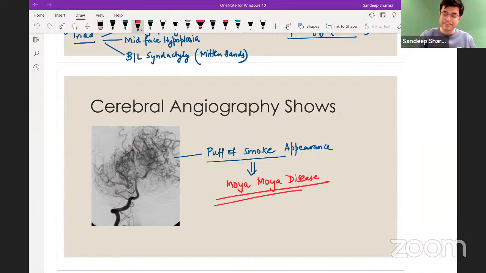Right? And Moya-Moya disease in children is a bad thing to have because they have an extremely high risk of early onset stroke. Before they eventually die of stroke, they will keep on having multiple TIAs and strokes early in life, so they will have hemiplegias, visual issues, visuospatial deficits. Later on, the cause of death is always a severe stroke. Yes, Trinath Mishra is absolutely right. In the ICA and MCA territory, these puff of smoke and vessel abnormalities are found.